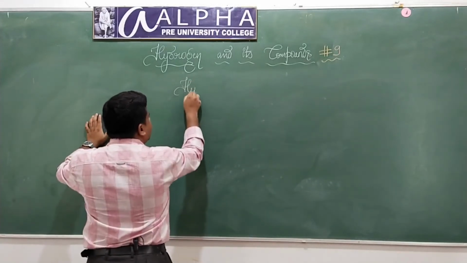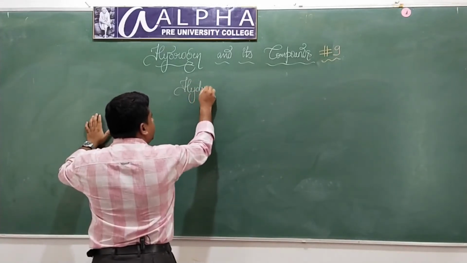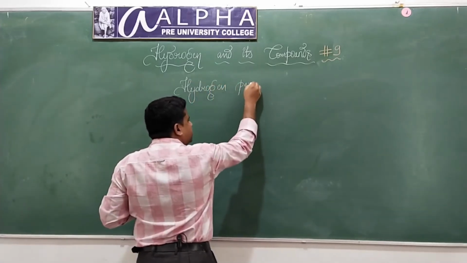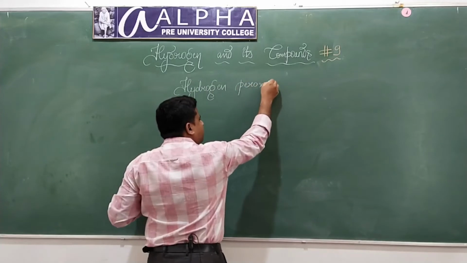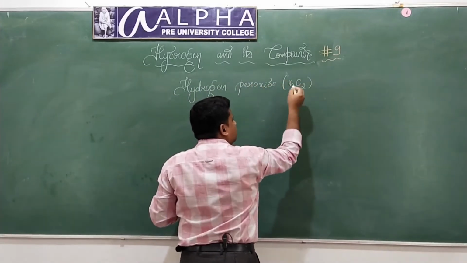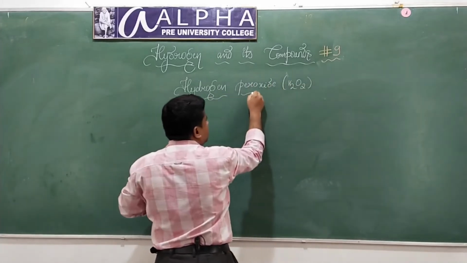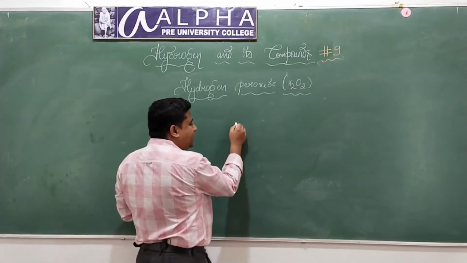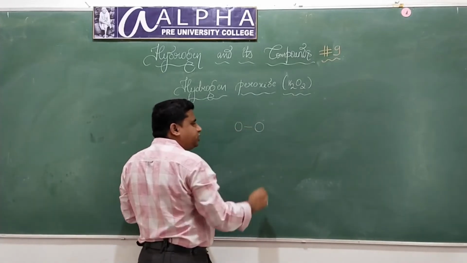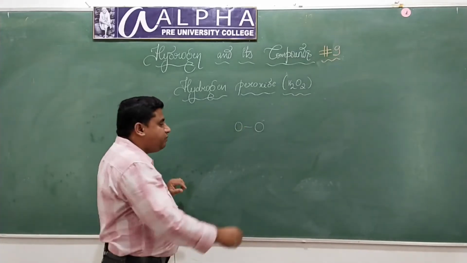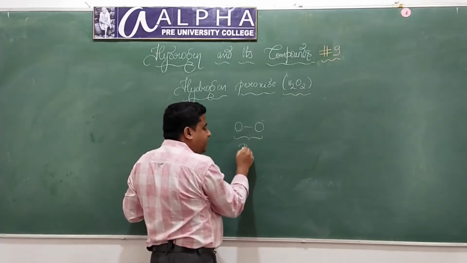Hydrogen peroxide. What is the formula for hydrogen peroxide? It is H2O2. What do you mean by peroxide linkage? If there is a single bond between two oxygen atoms, then it is called a peroxide linkage.